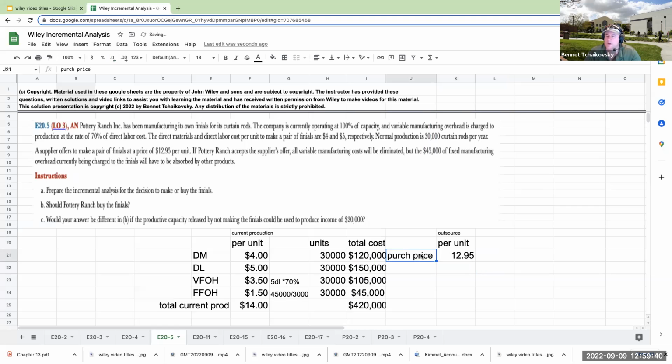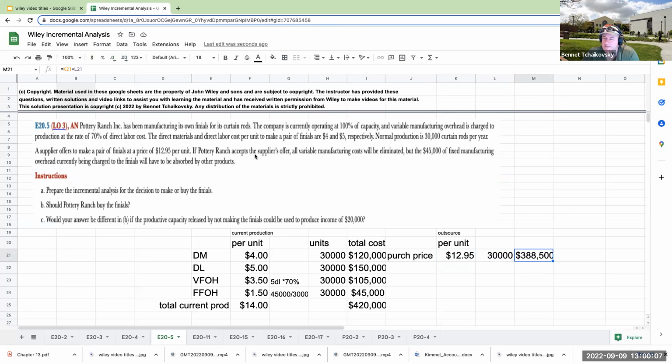If I do 30,000, the total cost is going to be $388,500. However, that is not the only cost involved here, right? Because it tells us that a supplier offers to make a pair of finials at a price of $12.95 each. So this is going to cost us $388,500.